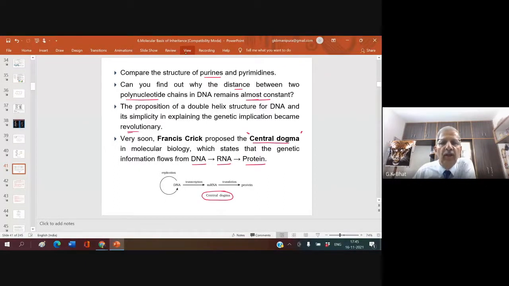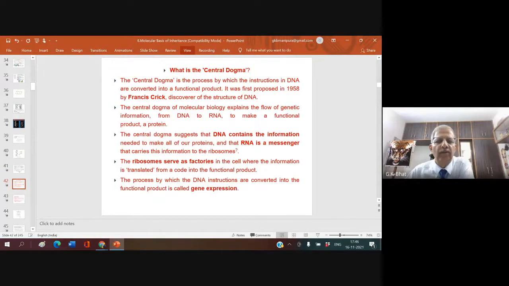So you know DNA is always known to replicate. This DNA forms mRNA. What is transcription? The mRNA goes to the cytoplasm and brings about protein synthesis. That is known as translation. This transcription and translation together is known as the central dogma. So if it is asked, what is the central dogma?